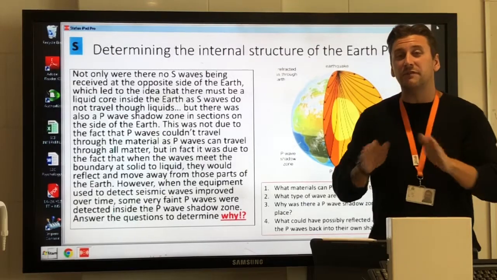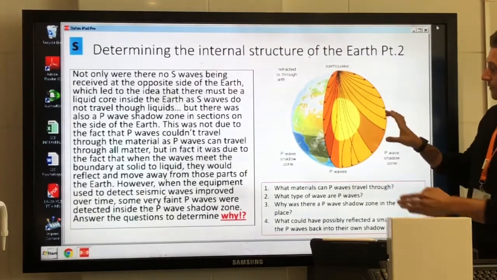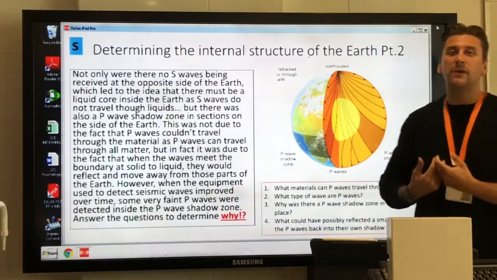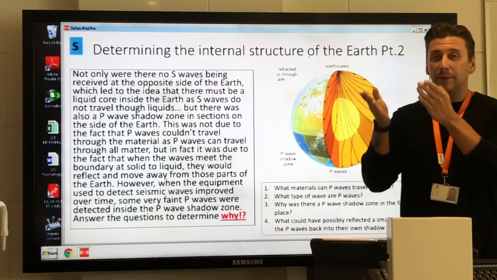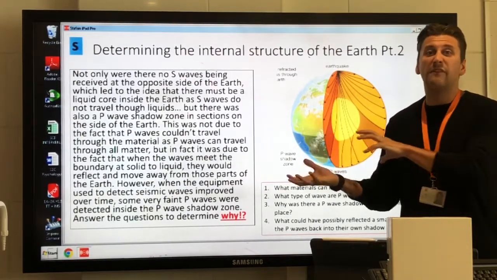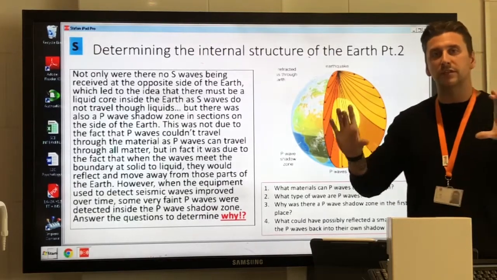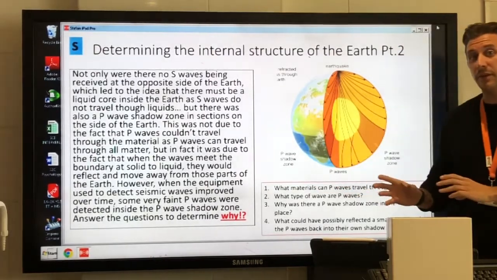So their refraction is very big in the liquid core, and it actually refracts away from these areas of the Earth. So the P wave shadow zone is due to the refraction at the liquid core being so much greater than the general refraction inside the Earth, and therefore it refracts away from those regions, giving you P wave shadow zones at the sides. So that's the reason for the P wave shadow zone.